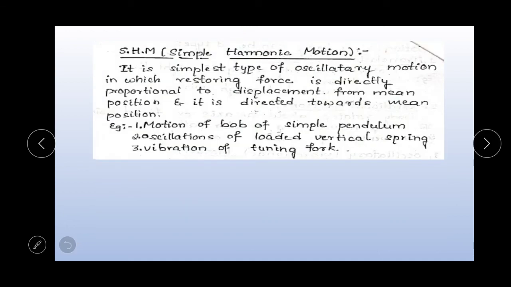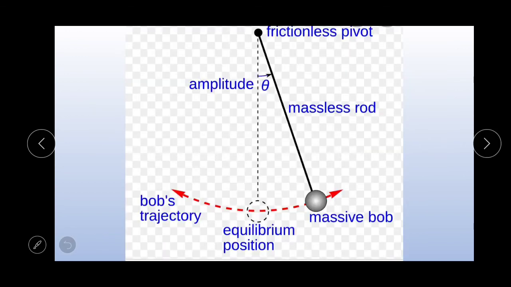Now consider simple harmonic motion. It is abbreviated as SHM in general. It is the simplest type of oscillatory motion in which the restoring force is directly proportional to the displacement from the mean position and is directed towards the mean position. Examples of simple harmonic motion are the motion of the bob of a simple pendulum.